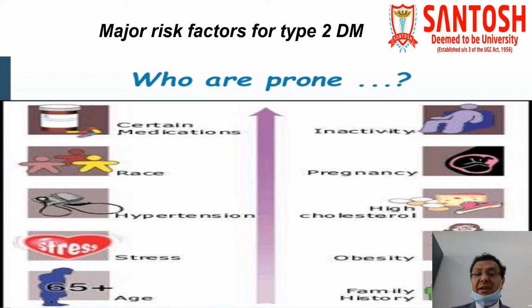And BMI, I think everybody is familiar, is the body mass index. Whenever it is more than 30, then the patient is supposed to be called obese. And family history. The family history is also very, very important. If there is family history, then we should not only educate such persons, but also monitor them and regularly advise them to go for tests to see whether the blood sugar level is normal or increased.